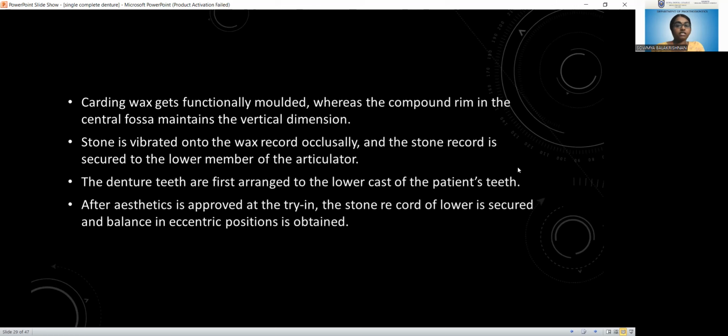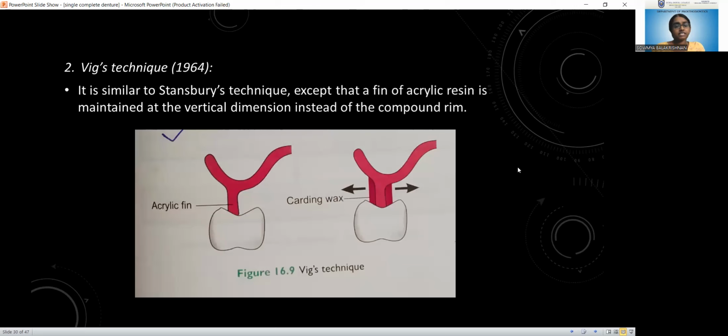We have to get a stone record, that means an interocclusal record made with dental stone, and then the artificial teeth are first arranged to the lower cast of the patient's teeth. We do the anterior try-in and secure the stone record to the lower cast, and we have to obtain both centric and eccentric balance. Balance in the eccentric position has to be obtained, and balancing also should be obtained. That is Stansbury's technique. The next technique is Wiggs technique.